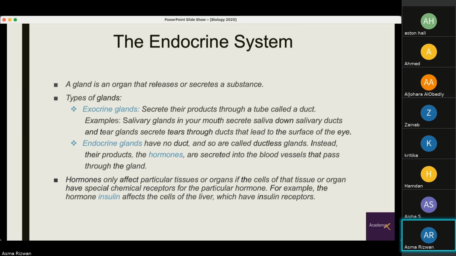Now, hormones only affect particular tissues or organs if the cells of that tissue or organ have special chemical receptors for the particular hormone. For example, the hormone insulin affects the cells of the liver, which have insulin receptors. So the hormone will only go and affect the organ that can receive those chemicals, or those that have receptors for that particular hormone or chemical.